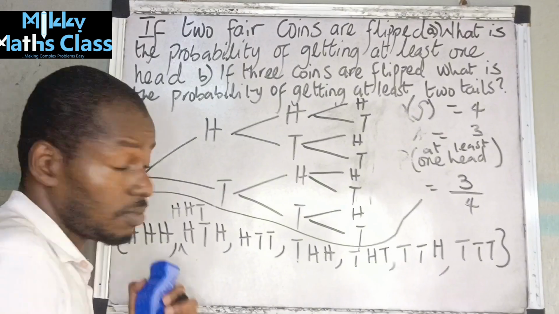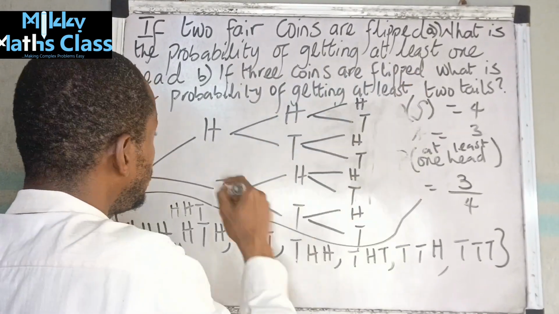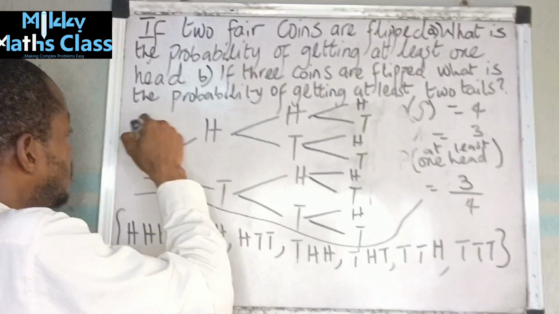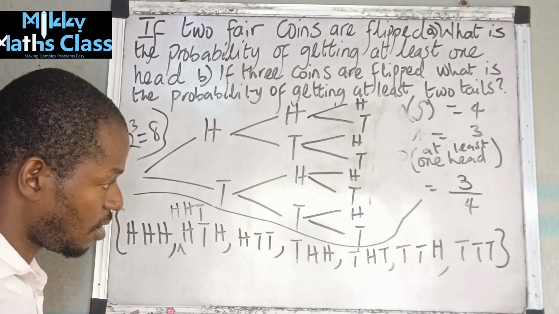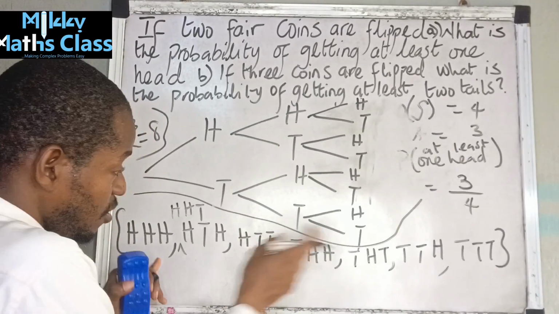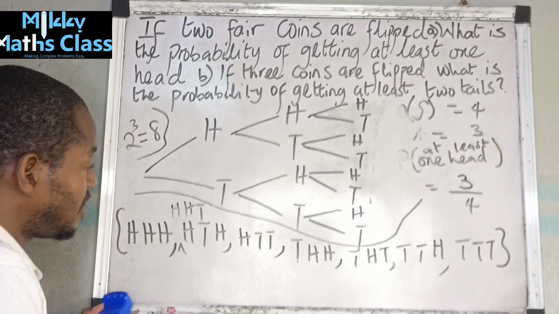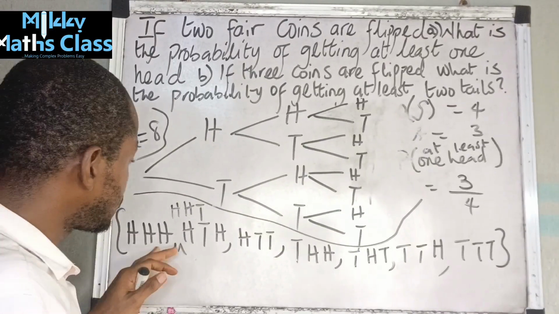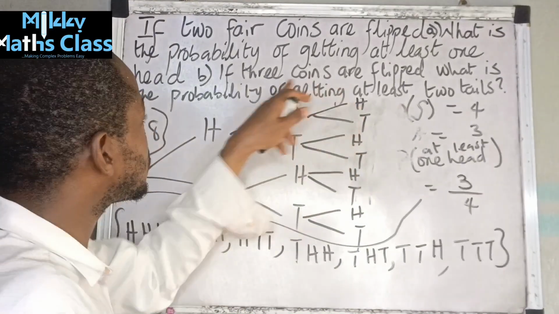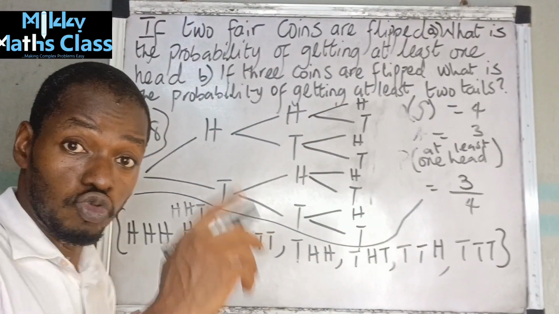Now, how do you know? Because there are 3 coins, you use this formula: 2 to the power of 3. So there will be 8 possible outcomes. That's how I knew that I made a mistake, or there was one that I didn't pick out. Now, these are the possible outcomes. Now they ask us, what's the probability of getting at least 2 tails?